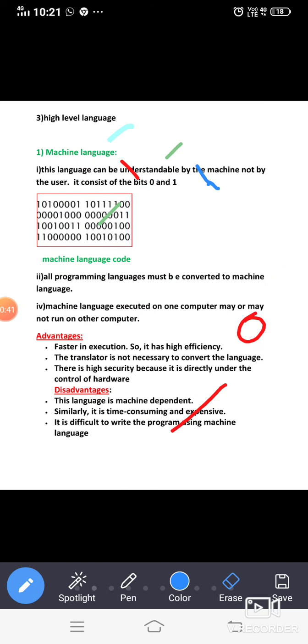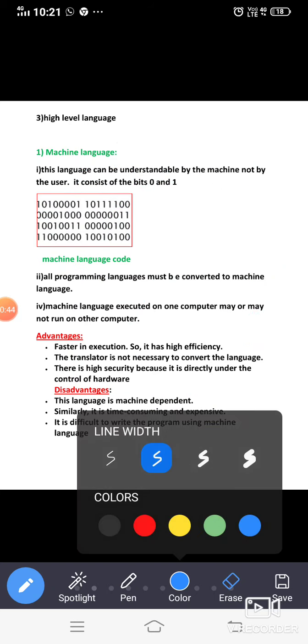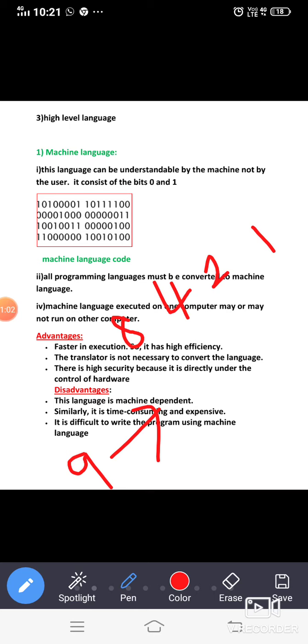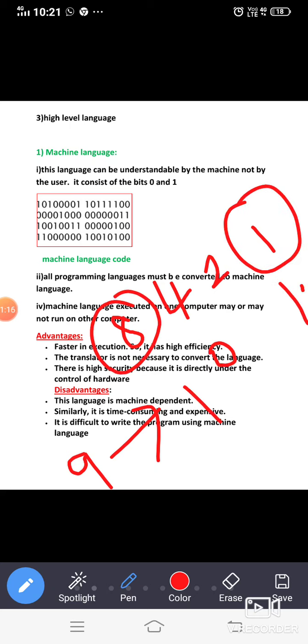Similarly, can you tell me what is the binary equivalent of, I'm taking something like 8, or else I can take it as 9? What is the binary equivalent of 9? I am putting 1 here, into 2, 2, into 2, 4, into 2, 8. These are enough to get the 9. So in order to get the 9, I have to add the numbers like 8 and 1, right? So 8 plus 1. This one I have to take, and this one. So here I am putting ones, and the remaining I am putting as 0. 1001. Right? So this is the binary equivalent. I hope you have understood.